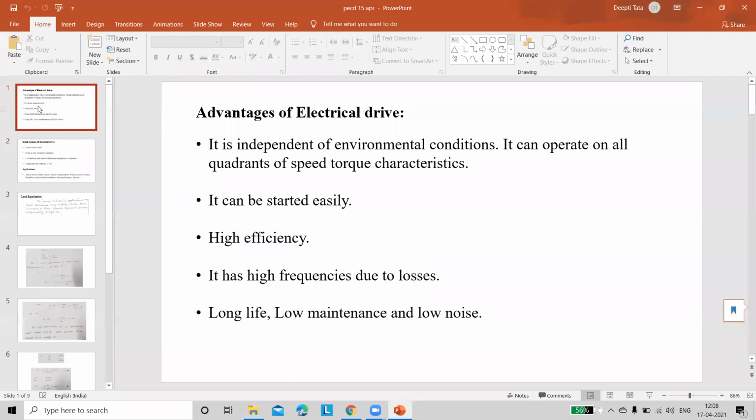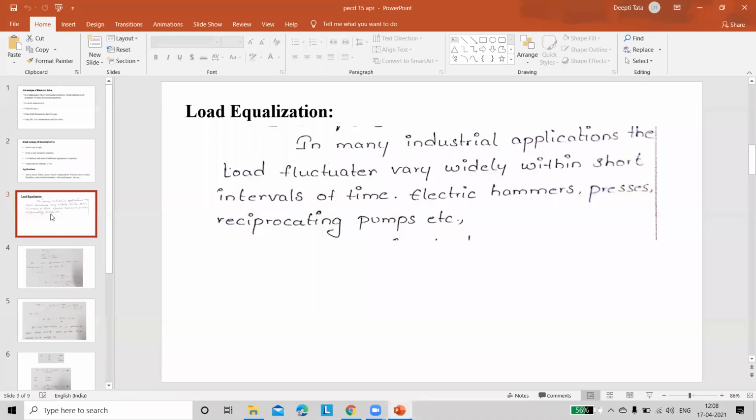Now it comes to the extension of our previous topic, that is stability criteria, along with the advantages, disadvantages and applications of electrical drives. Just see the screen. We will move to our topic, that is load equalization and stability criteria.